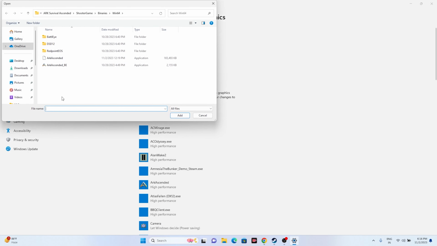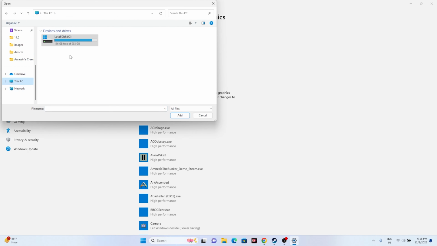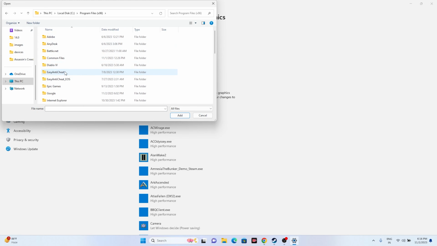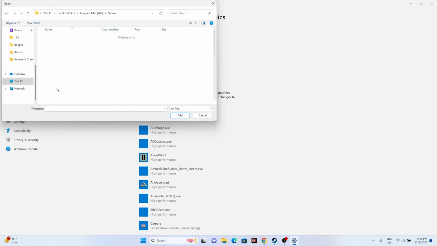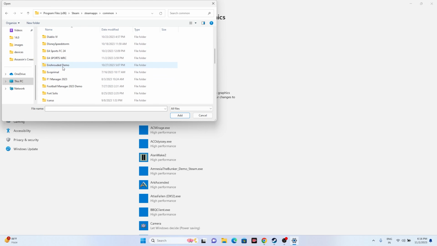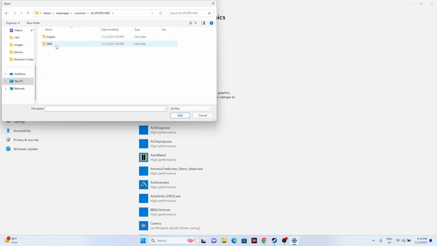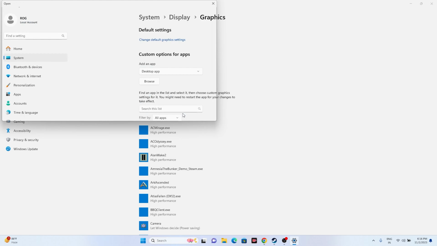Just click on the browse and navigate to the installation folder: This PC, Local Disk C, Program Files x86, go for Steam, navigate to steamapps, go to common. Now from here we have to add the game EA Sports WRC, go for content, go for binaries, Win64, add this and go for add.